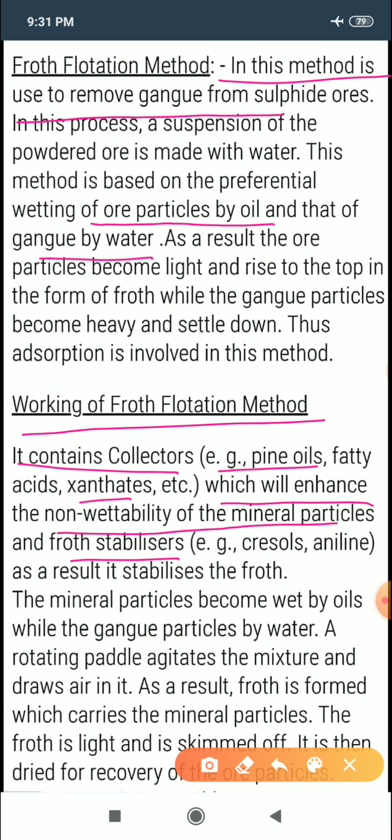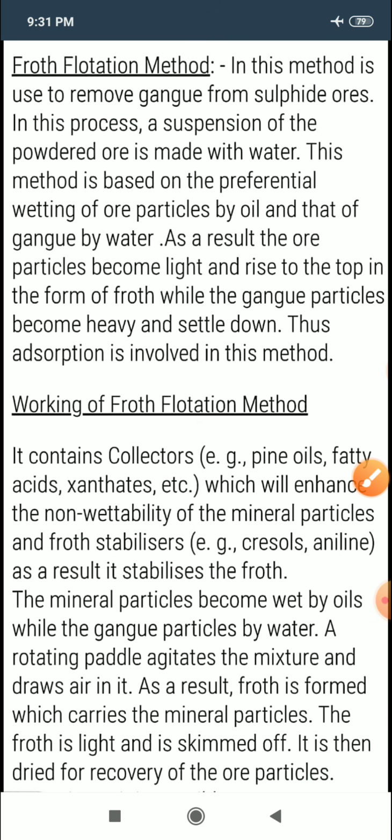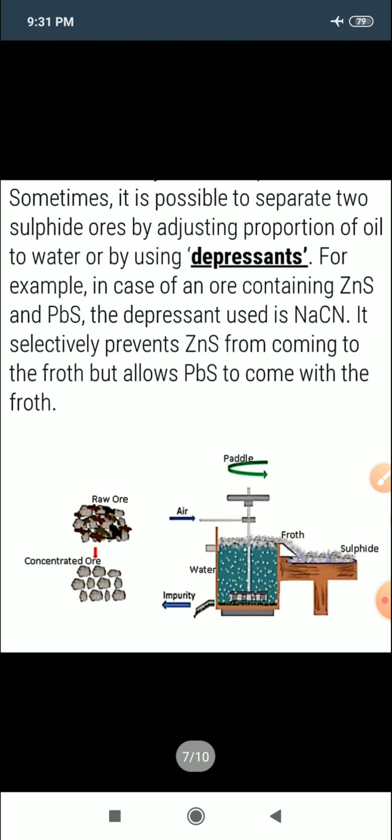So we use cresols and aniline as froth stabilizers. As a result, it stabilizes the froth. A rotating paddle agitates the mixture, and as a result froth is formed which carries the mineral particles, and simply we separate them out.